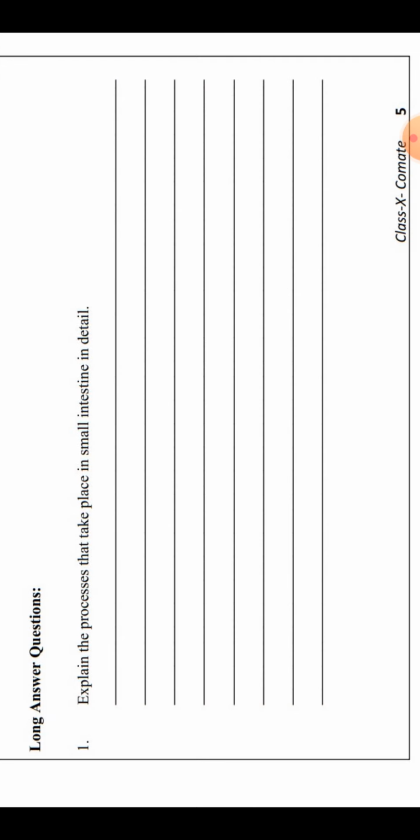explain the process that takes place in the small intestine in detail. As you all know, the digestion is completed in the small intestine only, and the small intestine is the site of complete digestion of food like carbohydrates, proteins, fats. Complete digestion happens in the small intestine.